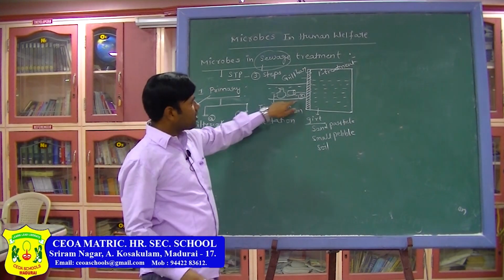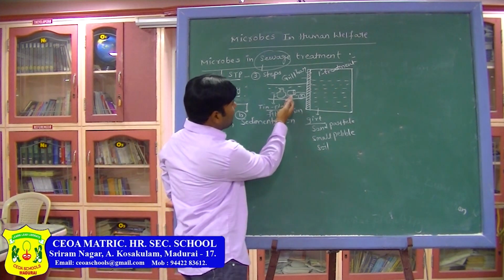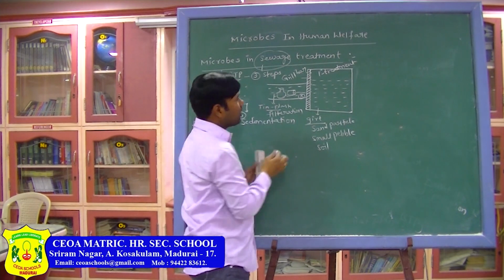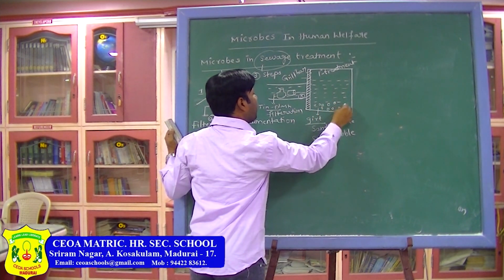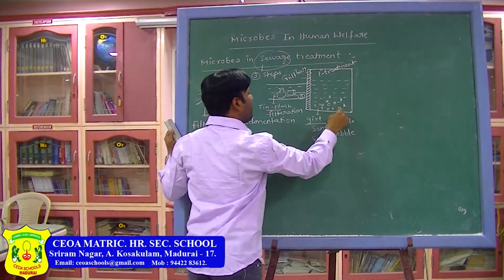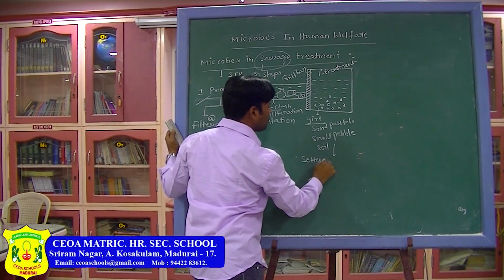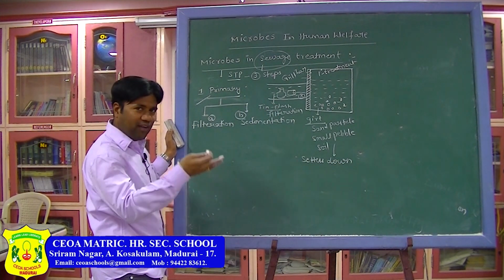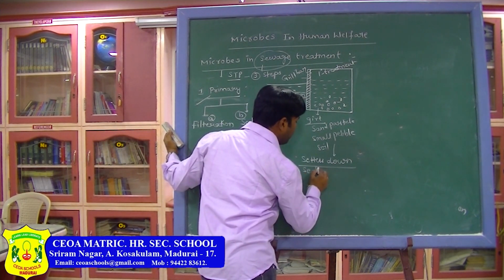So, filtration is completed here. Next, what is that? Sedimentation. Whatever sewage has entered into this tank, all the pebbles, soil particles, sand particles will reach down. They settle down. The process of settling down is called sedimentation.